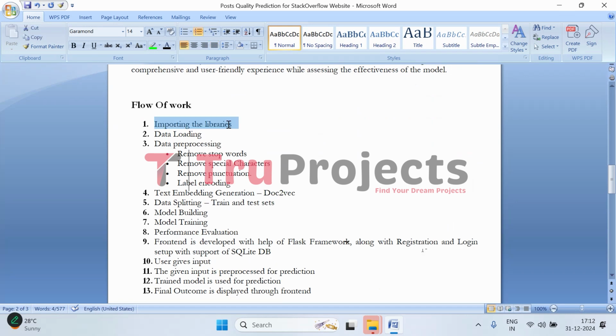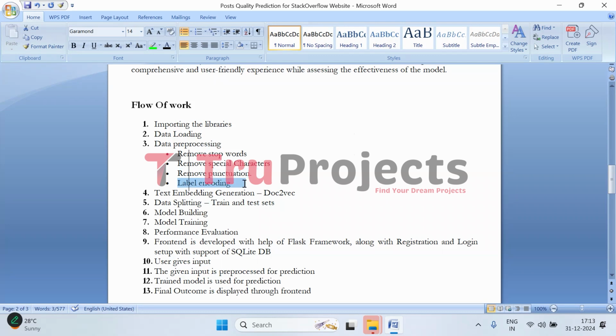So first, we have imported all the necessary libraries that are NumPy, Pandas, sklearn, and deep learning frameworks. Then comes the data loading part. So here the dataset containing Stack Overflow questions is loaded into the project environment for analysis and model training. Then comes the data pre-processing, where we eliminate common words such as is and the that don't add significant meaning. Removing special characters: symbols like hashtag or at the rate that aren't relevant for text analysis are removed. And here we clean up punctuation marks such as commas, exclamatory marks, etc.